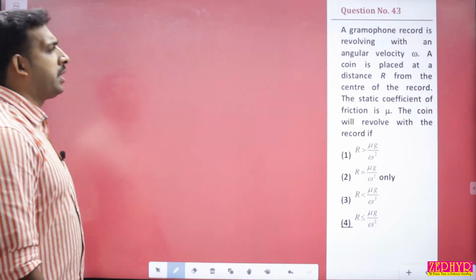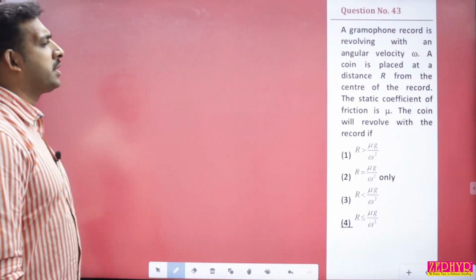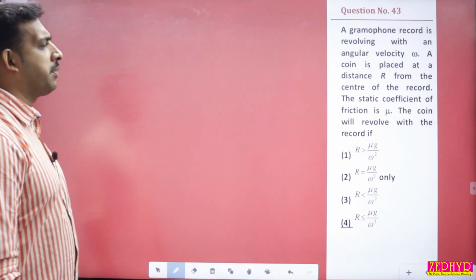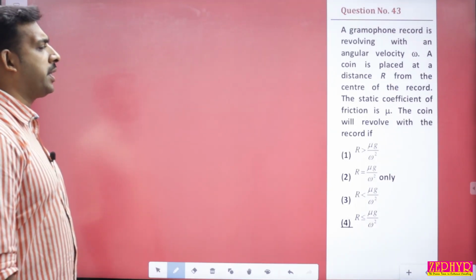ഓക്കെ. A gramophone record is revolving with an angular velocity omega. A coin is placed at a distance r from the center of the record. The static coefficient of friction is mu.